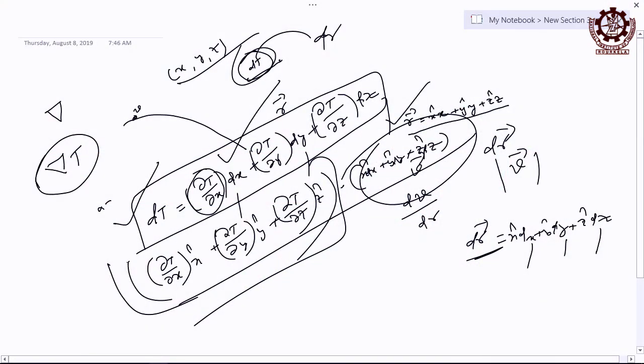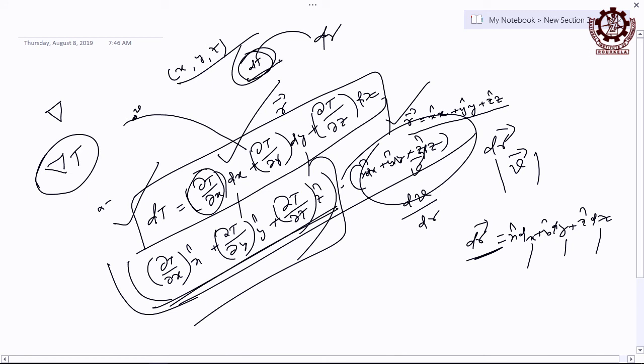So now see what this gradient operator does, right. What is this operator doing? The operator converts a scalar function to a vector function, transforming a scalar function to a vector function, and that is called the gradient of the scalar function, right. So the gradient of a scalar function is definitely a vector quantity, that tells this bracket, right.